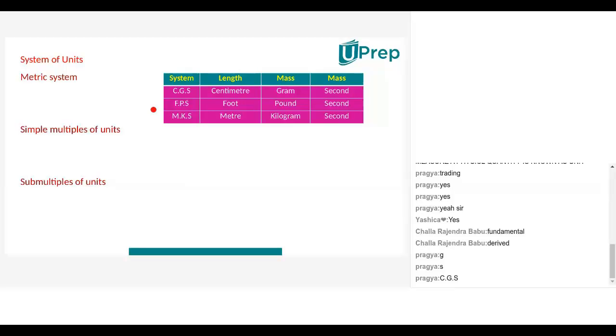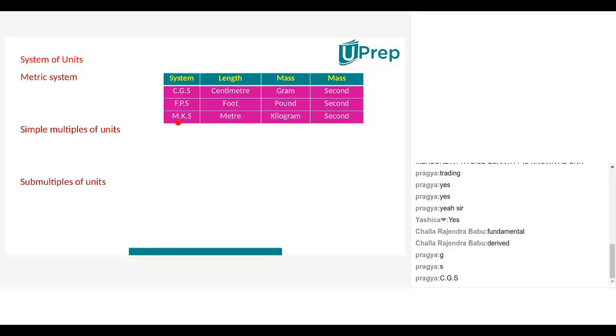And in a later course of years, which system was proposed, Nana? MKS. And in MKS, length was measured with a meter, mass is measured with a kilogram, time is measured with what, Nana? Second. Okay. So if you combine them, it will be called which system, Nana? MKS system. And these systems of units you have to remember, Nana.